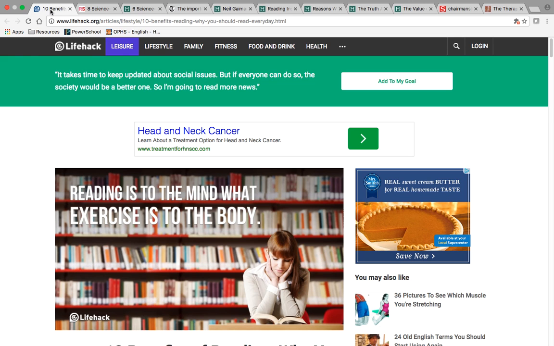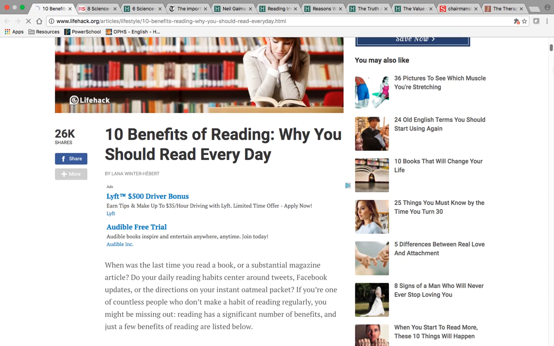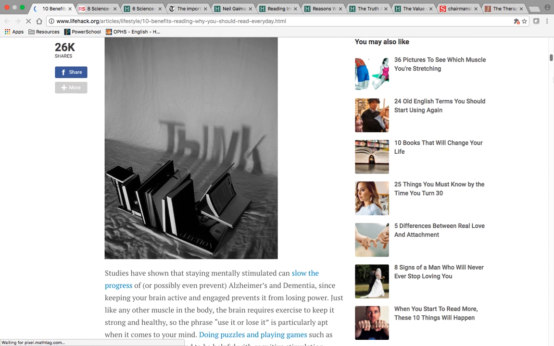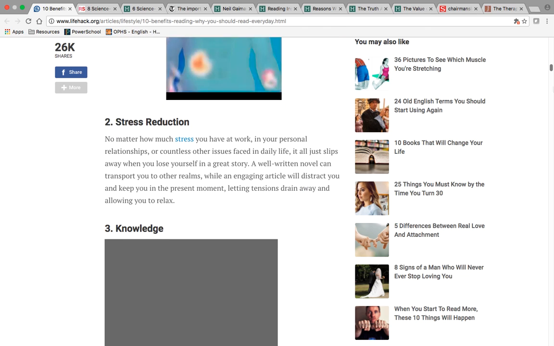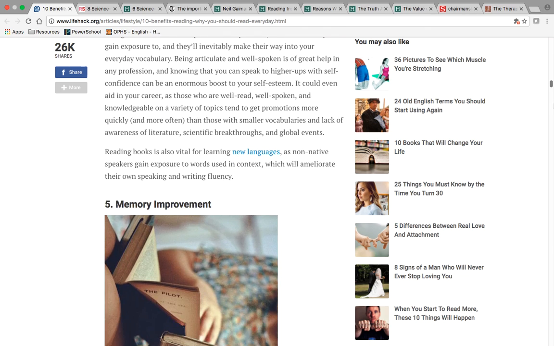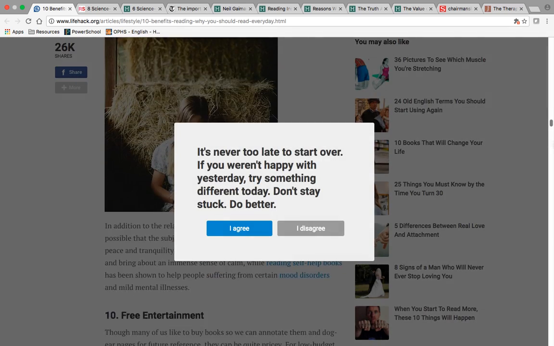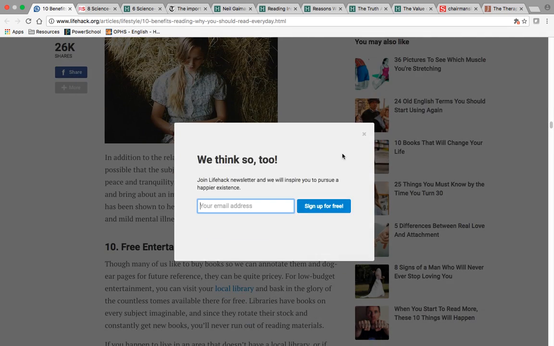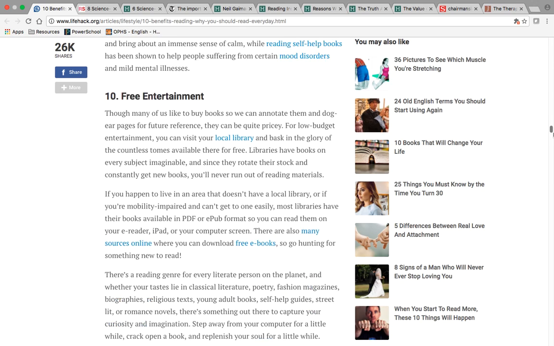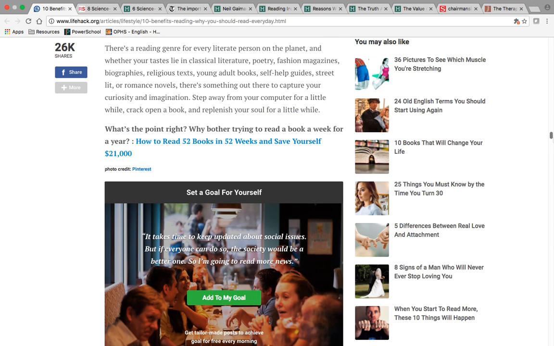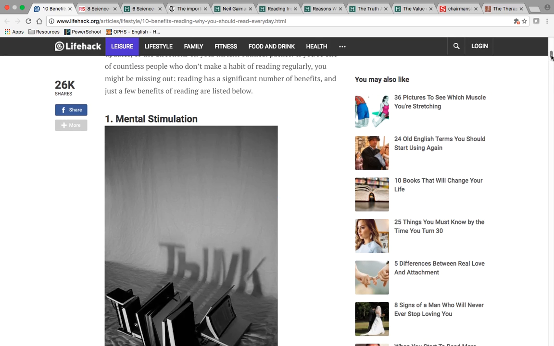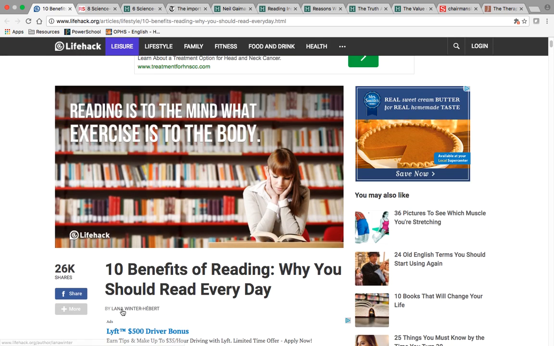All right, I have Life Hack. All right, so look at this. Mental stimulation, stress reduction, knowledge, vocabulary expansion. Well, these are all things that I am pretty aware of in regards to why it's important to read. Get rid of these little pop-up things. Okay. So let's see what kind of information I can find about our author.